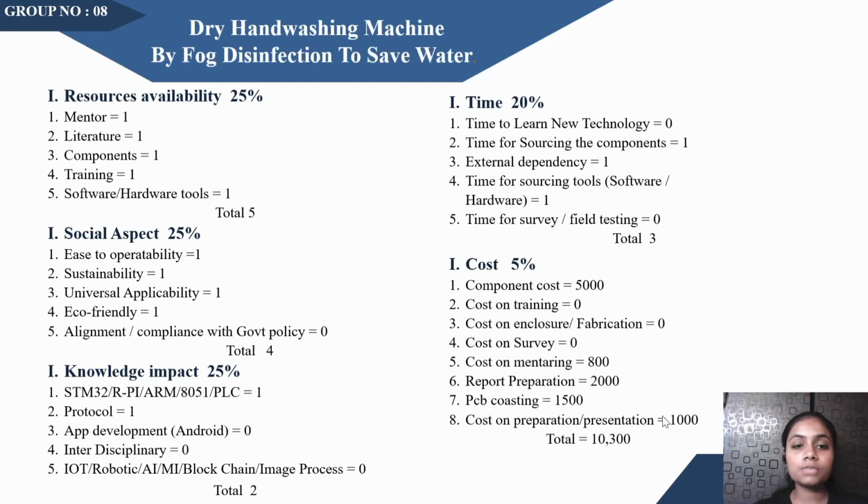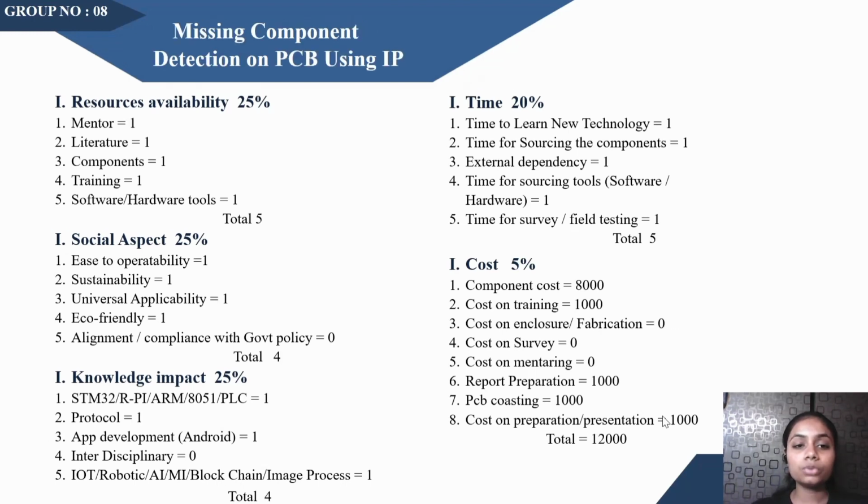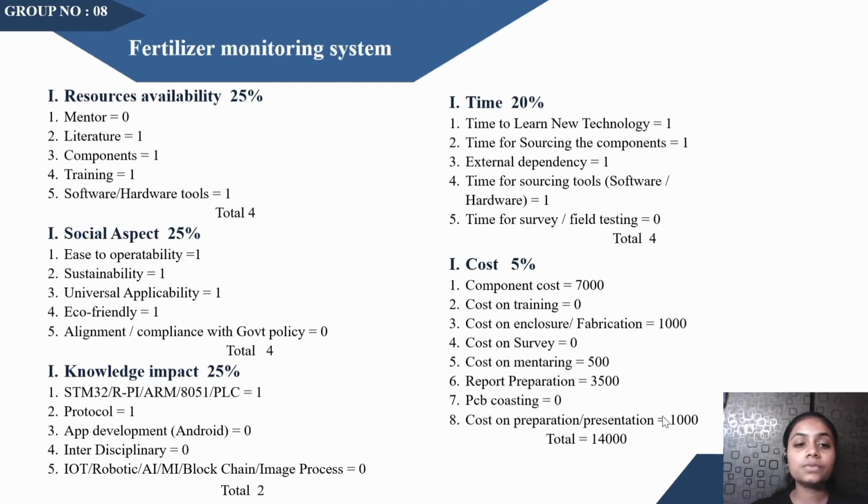Second, dry hand washing machine by fog disinfection. The total cost is 10,300. Third, voice controlled air purifier and music player. The total cost is 20,000. Fourth, missing component detection on PCB using image processing. The total cost is 12,000. Fifth, fertilizer monitoring system. The total cost is 14,000.